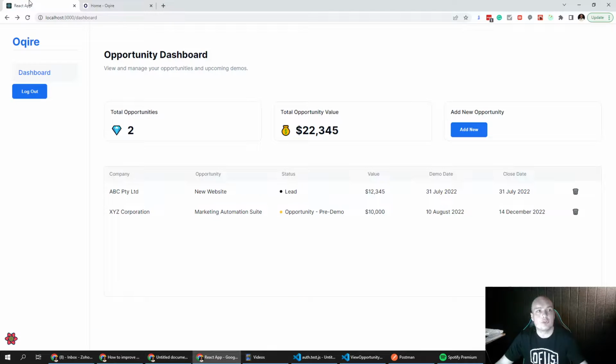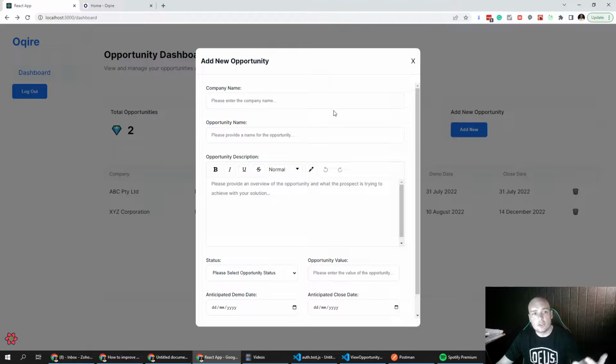We're going to jump over and have a look at the Oqire application, which as you can see presents a dashboard that allows both account executives and pre-sales consultants to see the total number of opportunities they're working on, the deal value, and obviously the individual opportunities themselves. For our MVP, this information will be added manually. As you can see here, we can add our company name, opportunity name, description, as well as define the status, the value, anticipated close date, and anticipated demo date.